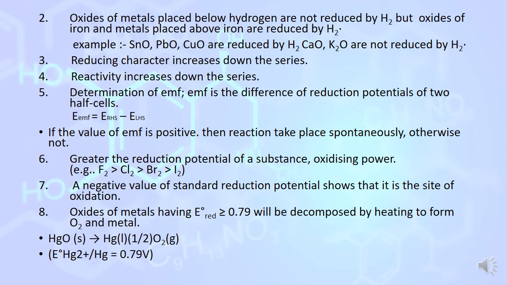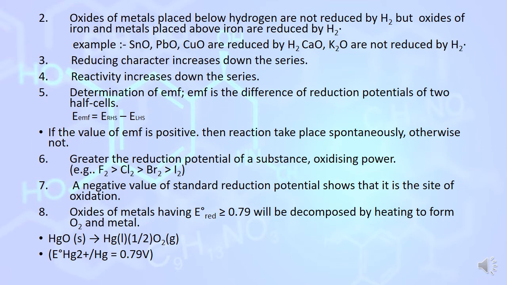Oxides of metals placed below hydrogen are not reduced by hydrogen, like sodium and lithium, due to the negative reduction potential value. But oxides of iron and metals placed above iron are reduced by hydrogen, like tin, lead, copper, due to the higher reduction potential value than hydrogen.